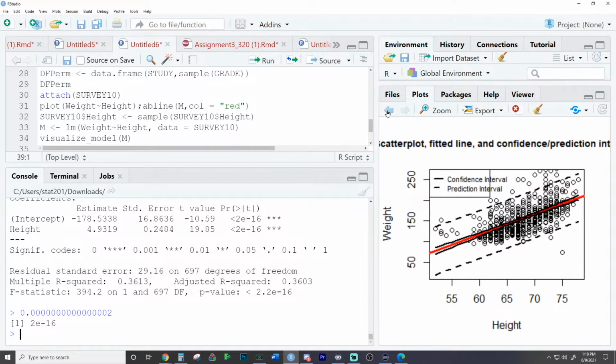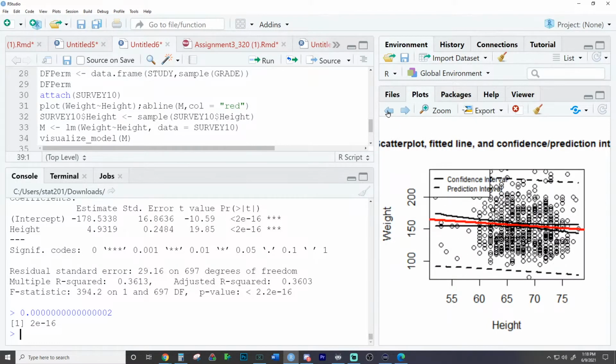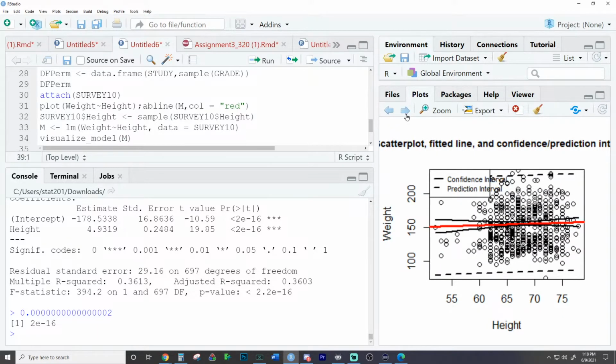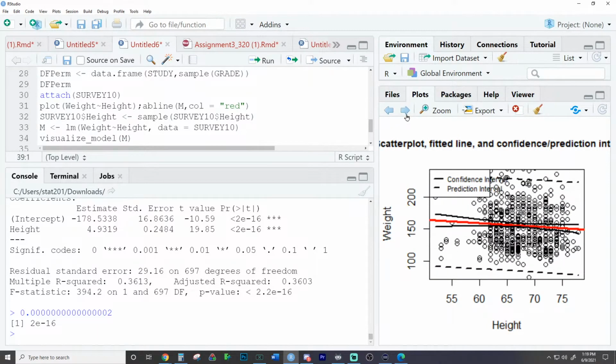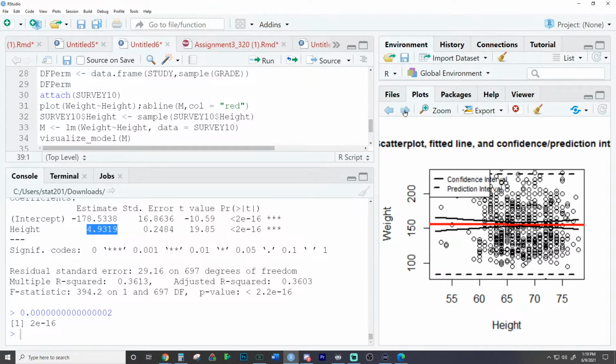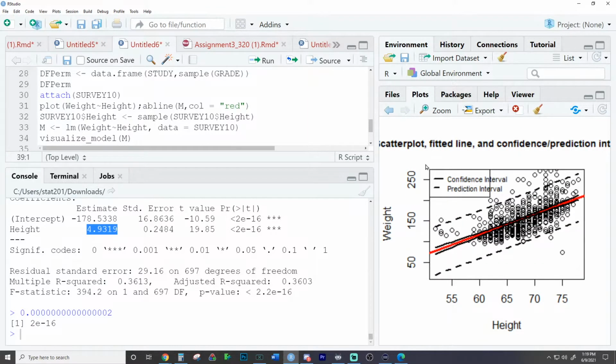And actually, you're right. By random chance, the sign will actually flip around. If you notice, it's positive, negative, positive, negative, negative, positive, positive, negative, positive, negative. All these random chance models have a very flat line, or the coefficient of the slope would be very close to 0. And we don't see that in our model. In our model, we see a coefficient of the slope that is far away from 0.